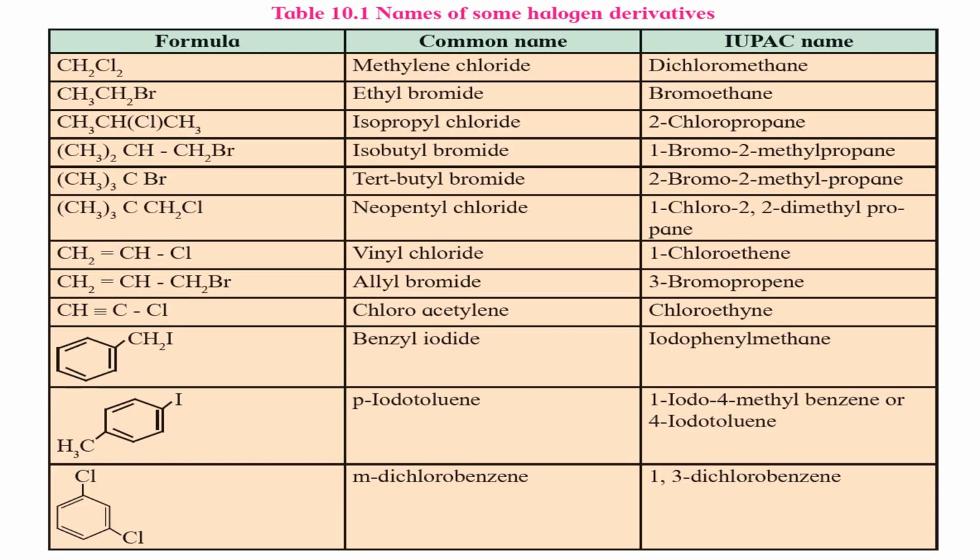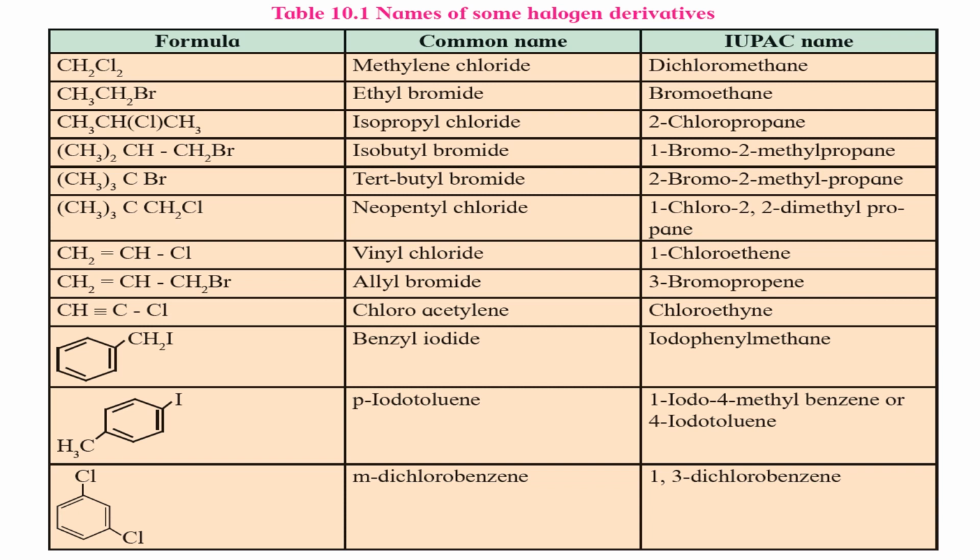Naming of halogen derivatives. The common names of alkyl halides are derived by naming the alkyl group followed by the name of halogen as halide. For example, methyl iodide, tertiary butyl chloride. According to the IUPAC system of nomenclature, as you have already learned in the 11th standard, alkyl halides are named as haloalkanes, aryl halides are named as haloarenes in common as well as in IUPAC system.